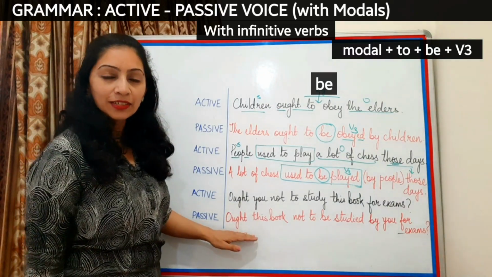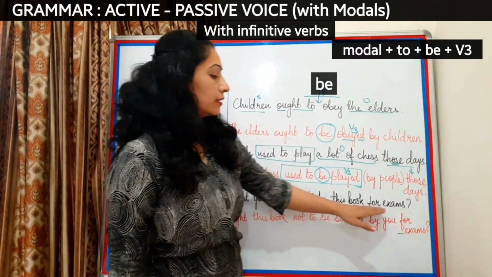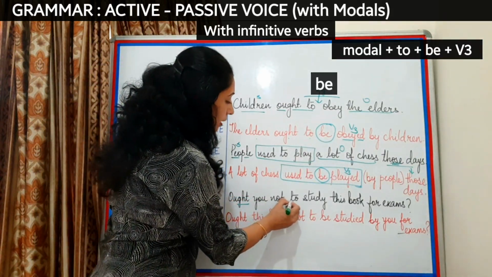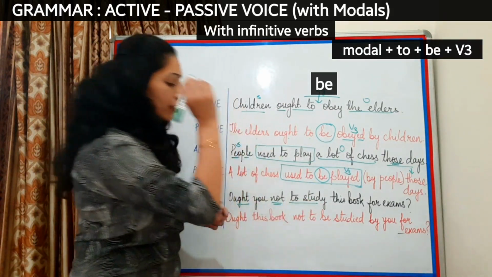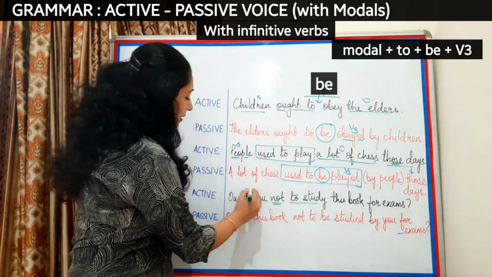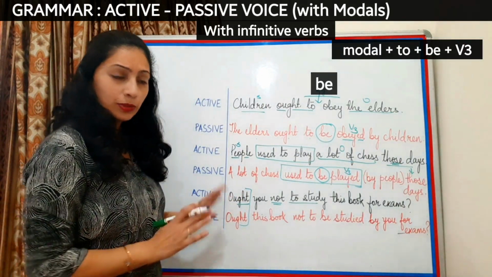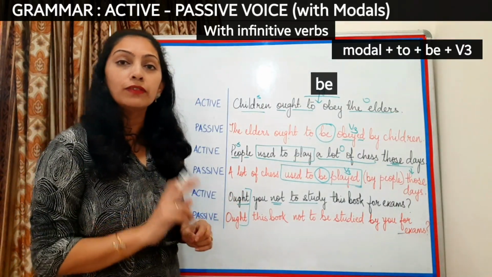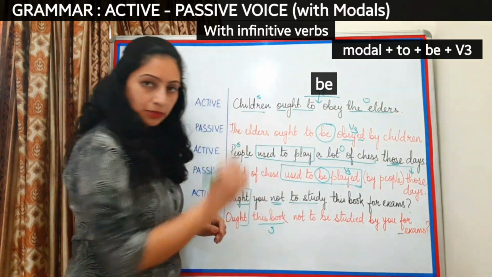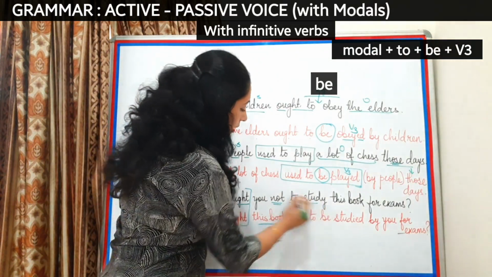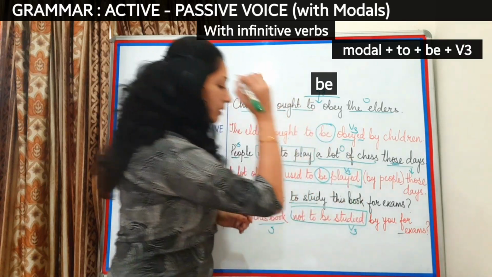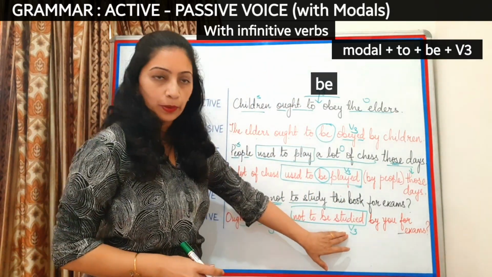Now let's look at the interrogative. Ought you not to study this book for exams? Now here I have a modal and I have an infinitive and I also have a negative word not. So what do you do here? Simple. Take the modal aside first. Don't be bothered about changing the modal. The modal will never be changed. So it will become: ought this book, which is the new subject, not to study will become not to be studied. Now here study will take the V3 form.